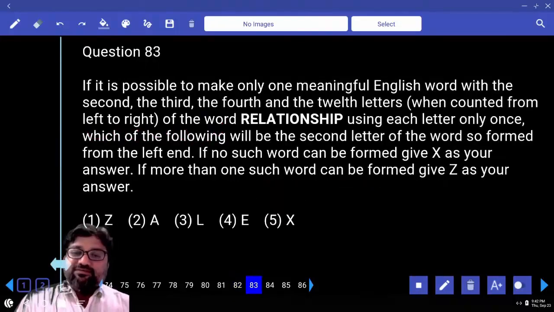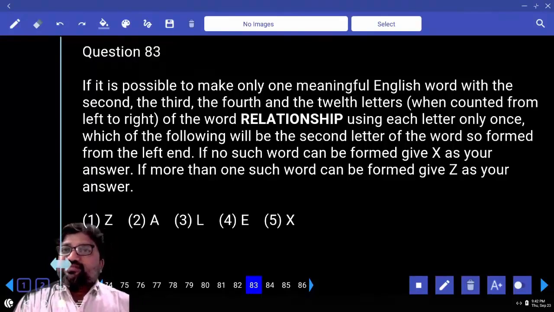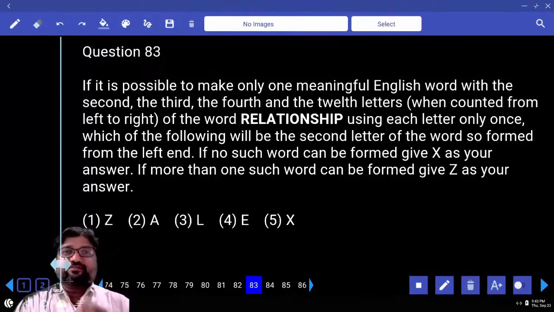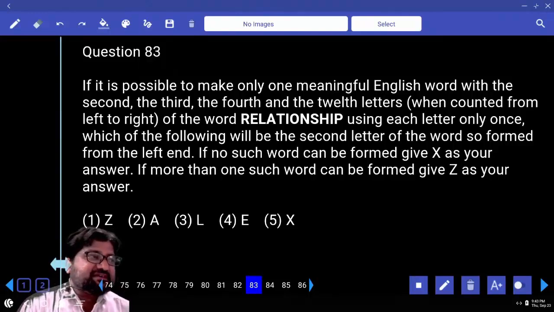Now this question 83 is purely based on your English vocabulary skills. I am repeating it again. This has nothing to do with reasoning. So by the time you go and sit in the examination center, you should be in a position to identify at least 2000 words in English. At least, this is the minimum number that I say.